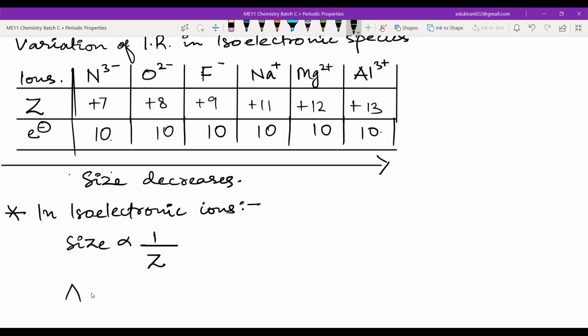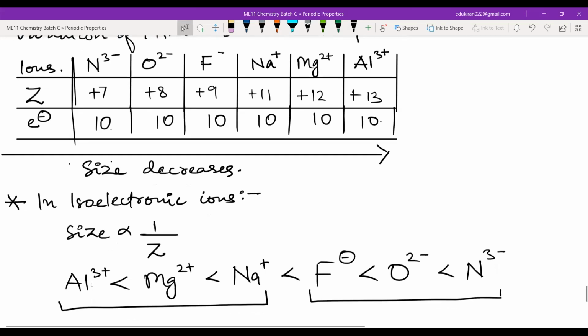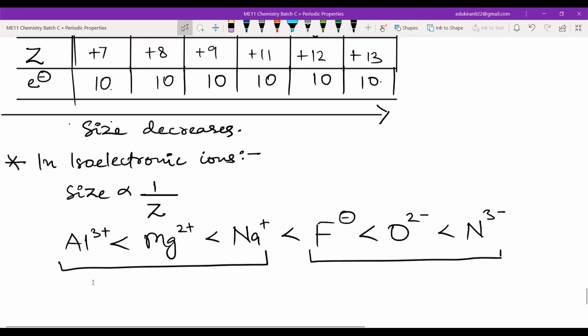So we can write Al3 positive, smallest, then there is Mg2 positive, then you will have sodium positive, and then there will be F negative, O2 negative, and N3 negative. It means that as we increase the positive charge, the size is decreasing. As we increase the negative charge, the size is increasing. Okay, so it is valid here also. The cation is smaller than anion. Please write this down. Done, everyone?